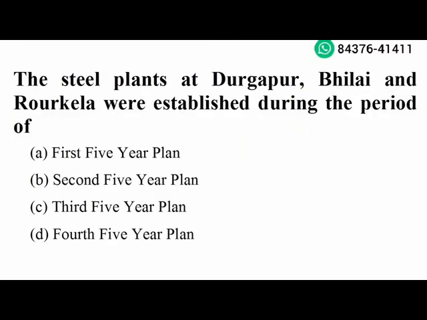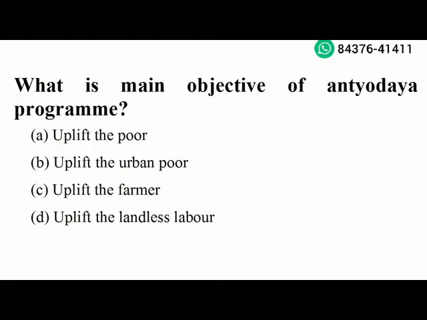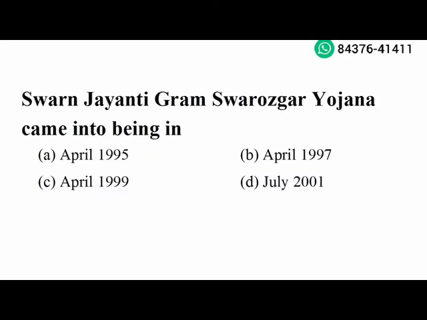The steel plants at Durgapur, Bhilai and Rourkela were established during the period of second 5-year plan. Option B is the right answer. Next question. What is the main objective of Antyodaya program? Uplift the poor. Option A is the right answer. Next question. Swarna Jayanti Gram Swarozgar Yojana came into being in April 1999. Option C is the right answer.